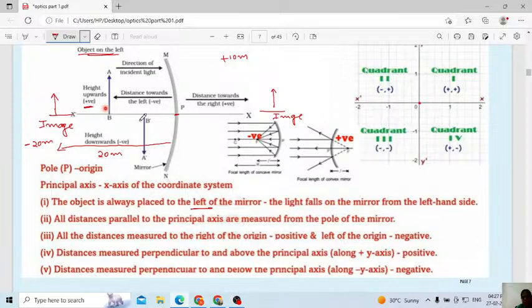Consider A dash B dash: normally we will get it in the case of an inverted, upside-down image. In that case the height of the image we will consider as negative, because here this is the principal axis. Above the principal axis, the height of the image we will consider as positive. Below the principal axis, the height of the image will be negative.